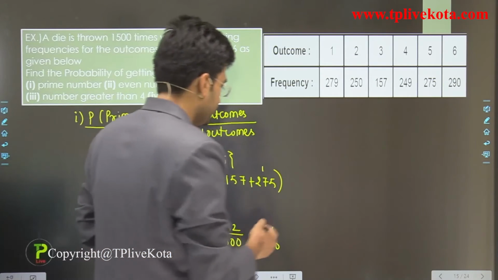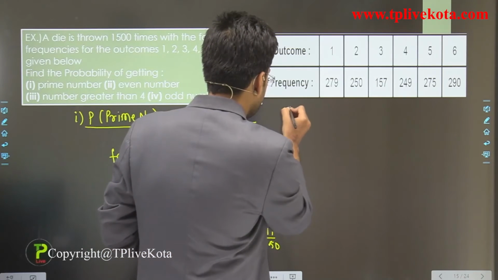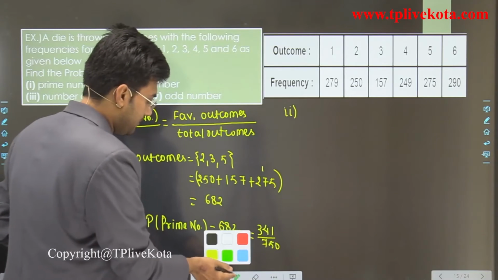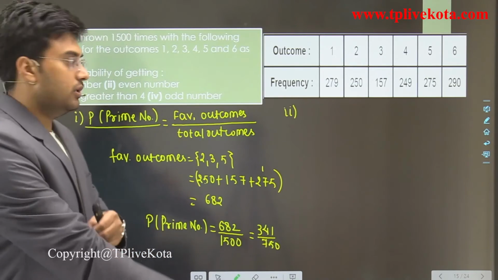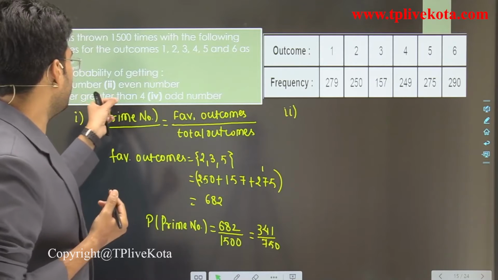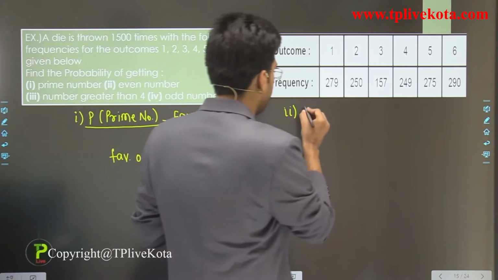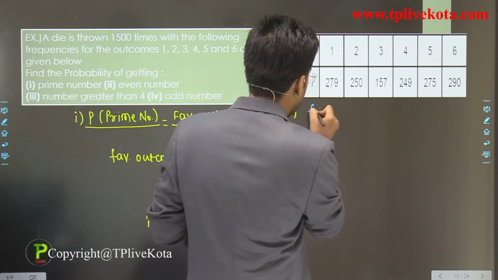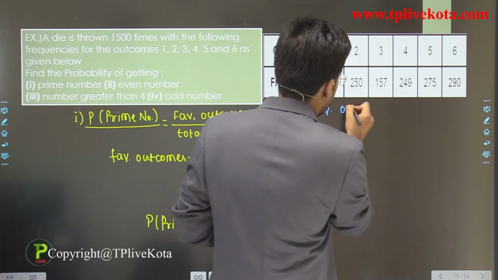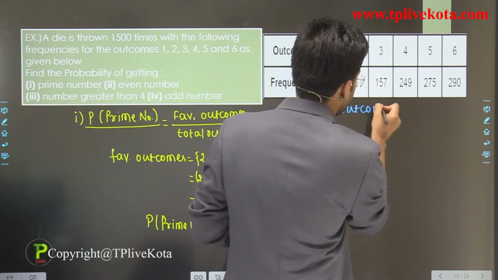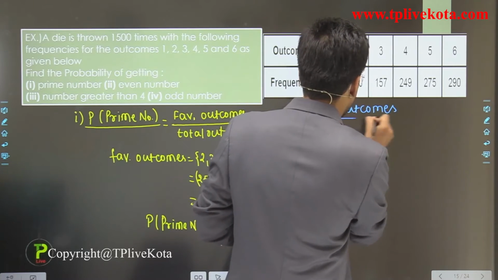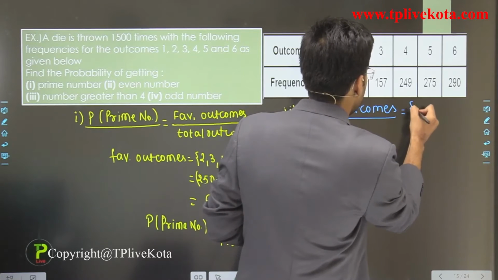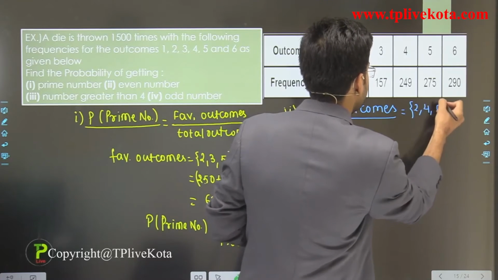Okay, so now let's find the answer for the second part. It is given to find the probability of an even number. So the favorable outcomes are 2, 4 and 6.